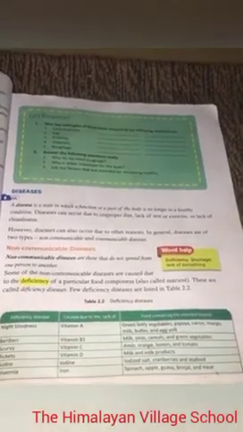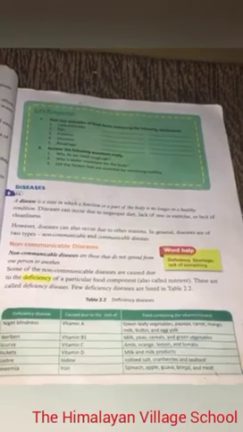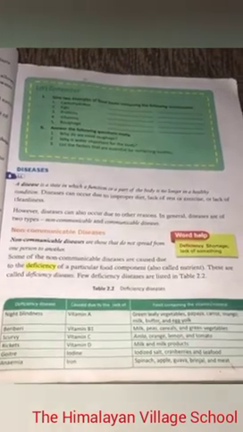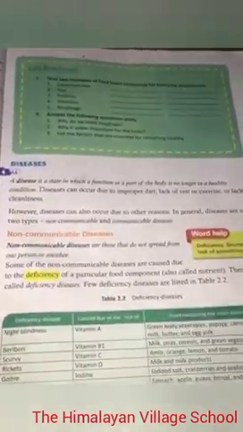Disease. What is a disease? A disease is a state in which a function or a part of body is no longer in a healthy condition. Disease can occur due to improper diet or lack of cleanliness. Diseases are of two types: non-communicable diseases and communicable diseases.